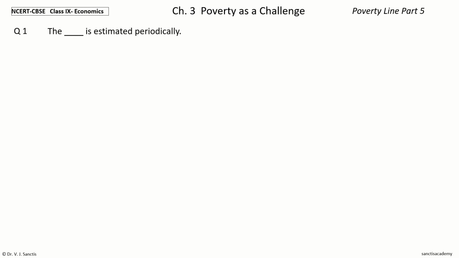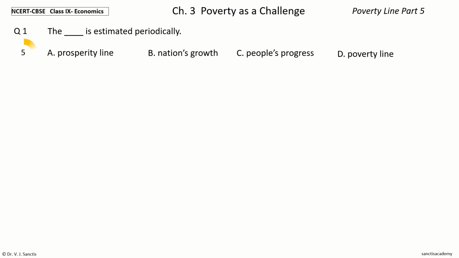The dash is estimated periodically. The options are prosperity line, nation's growth, people's progress, poverty line. Your time to choose. And the answer is poverty line. So, the poverty line is estimated periodically.